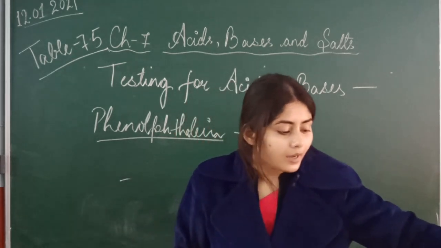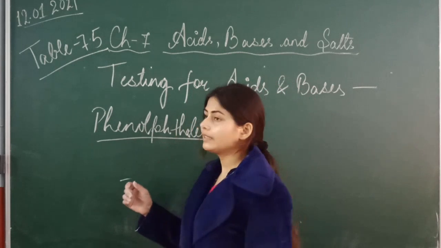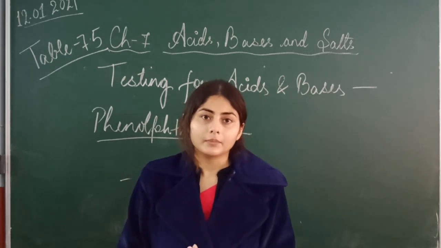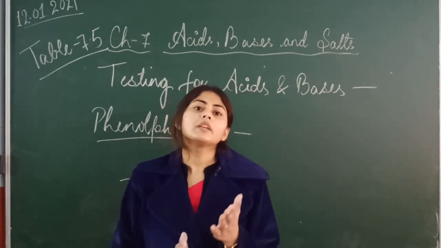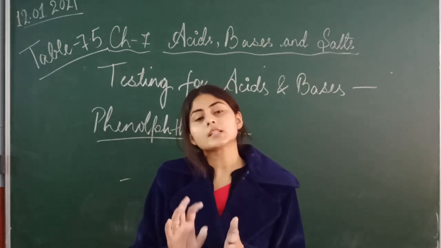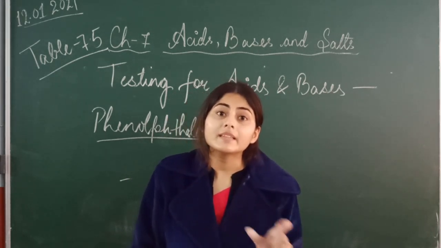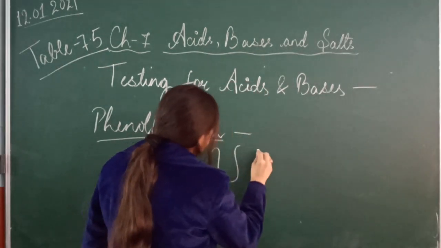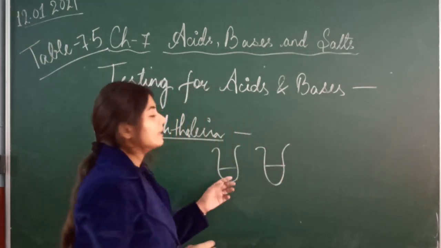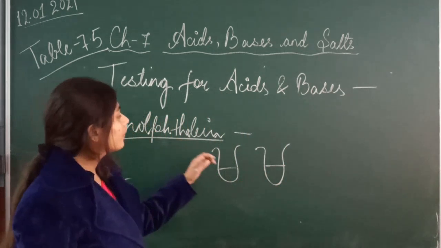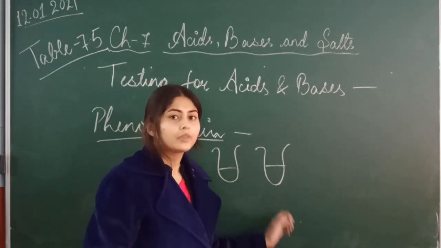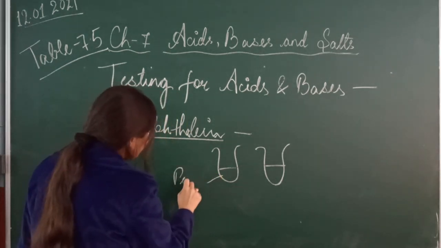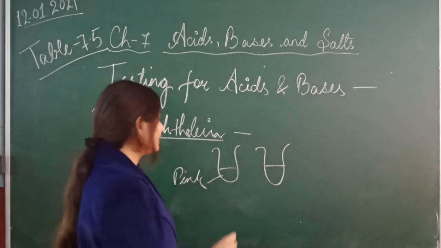And when you drop this phenolphthalein in acidic and basic medium, the base turns pink in color. That indicates that the solution is basic. For example, you have two solutions in test tubes and you don't know which one is acid and which one is base. Add a few drops of phenolphthalein in both test tubes. If this one turns pink in color, that means this solution is base.